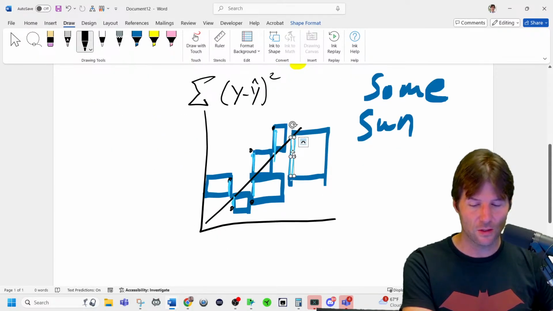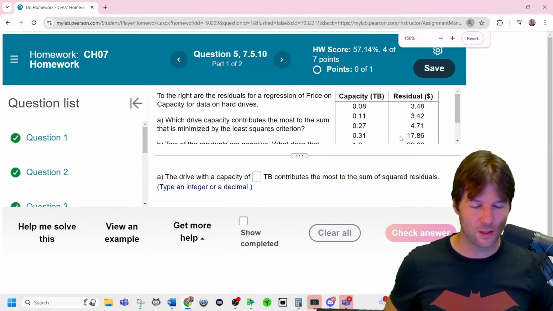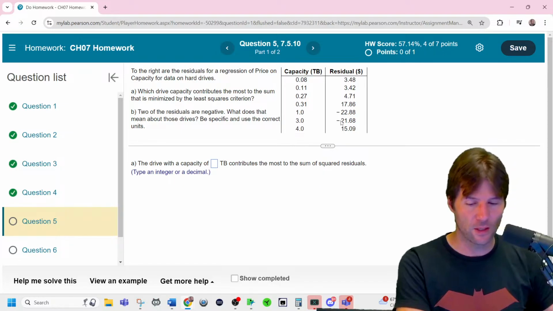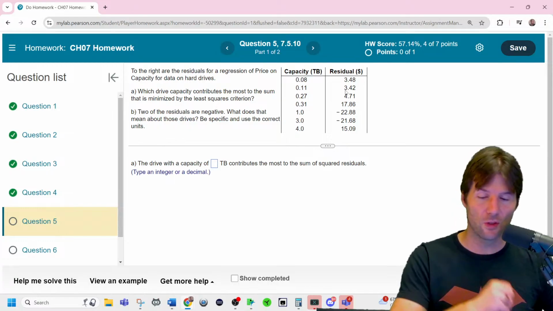So think about this. You're just looking at the absolute value of a residual, because the one with the biggest square is going to be the one with the biggest residual. I tried my best to draw squares. So which size hard drive has the biggest squared residual? Is it 4, 3, 1, 0.31, 0.27? Which of them has the biggest squared residual?